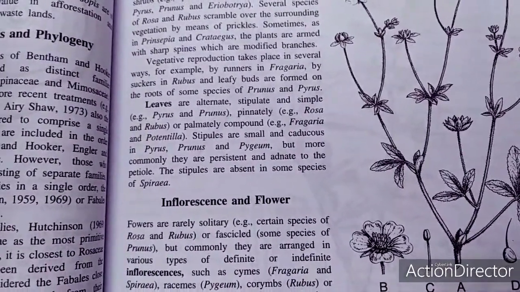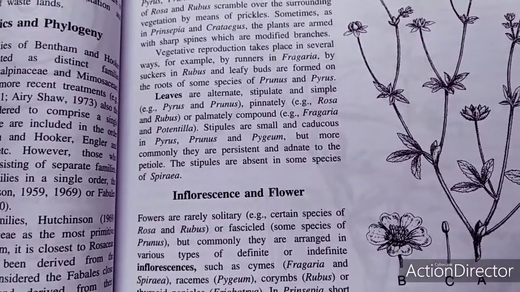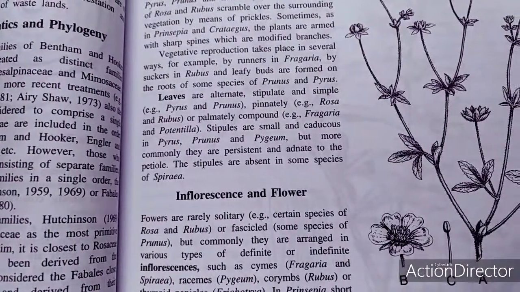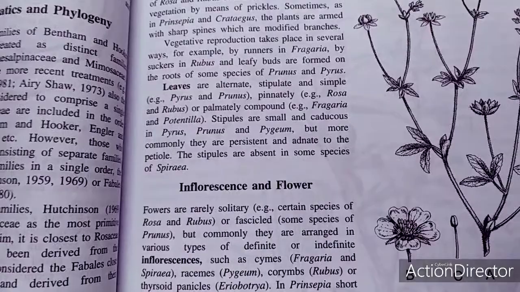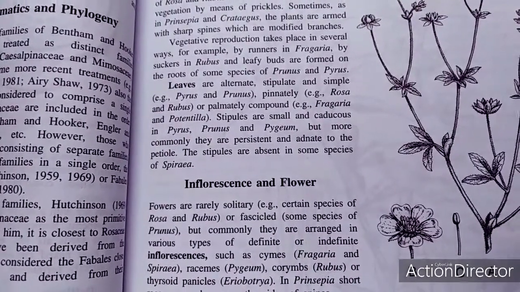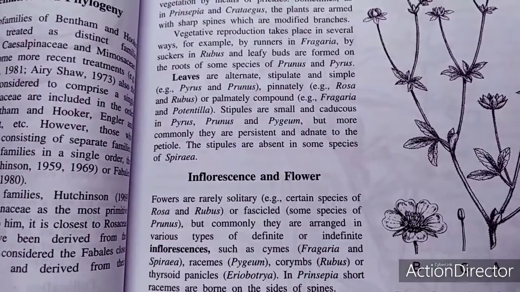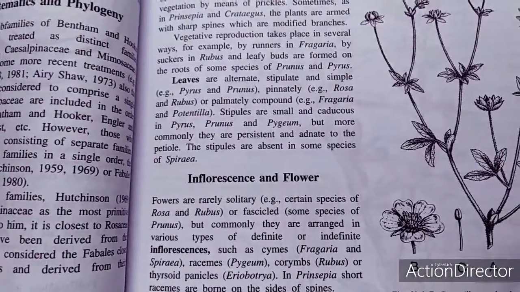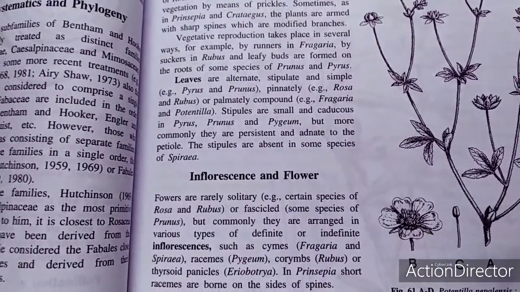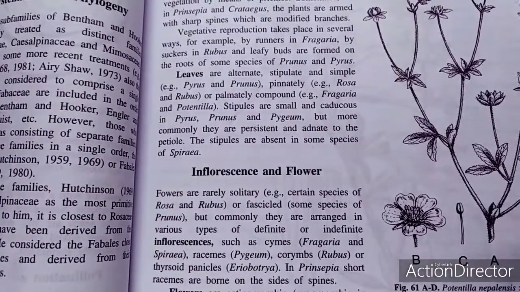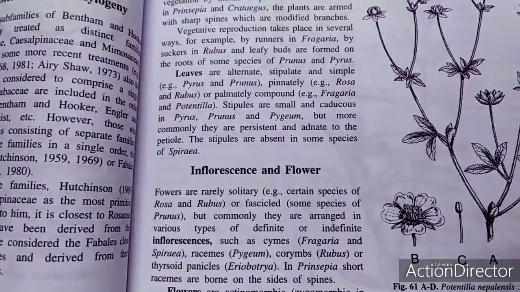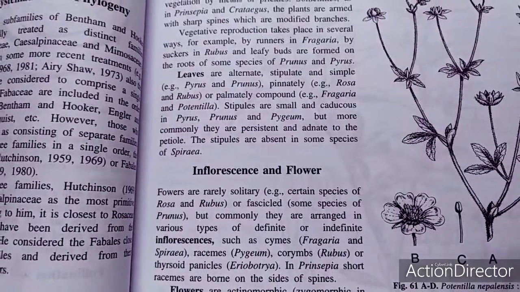So the point of interest is that in this family, which we are calling the Rosaceae family, herbs, shrubs, and trees are recognized. The leaves are alternate and stipulate. The flower is regular and bisexual, and the sepals are connate at the base. Now the distinguishing features: the petals are free, usually 5, rosaceous, and colored. The petals are inserted below the margin of the disc.